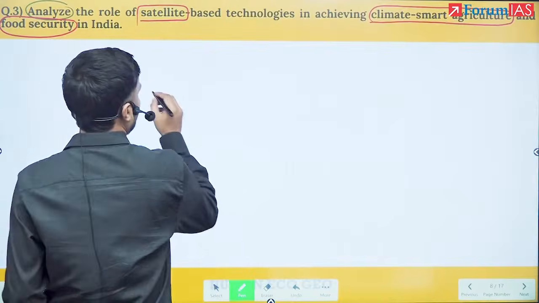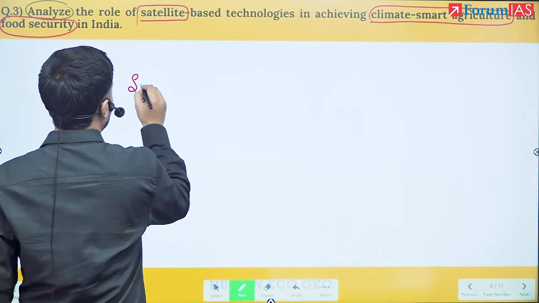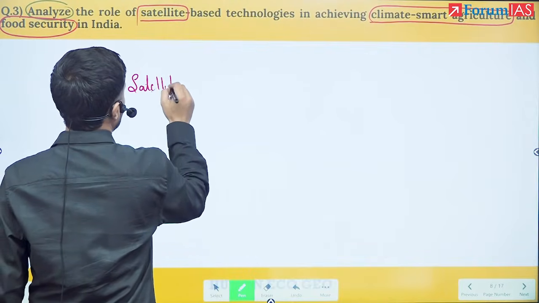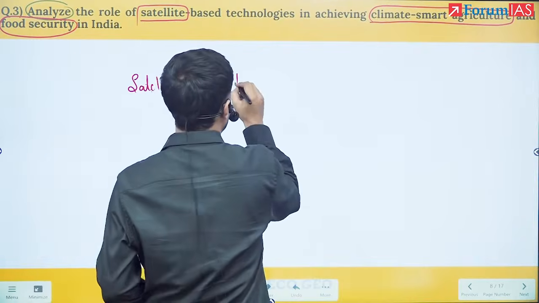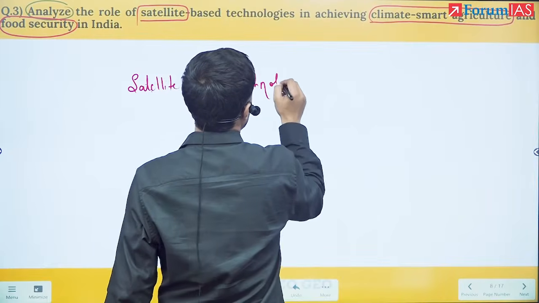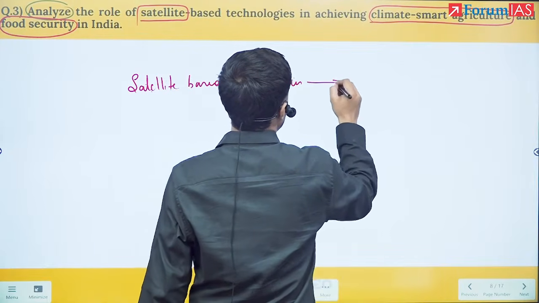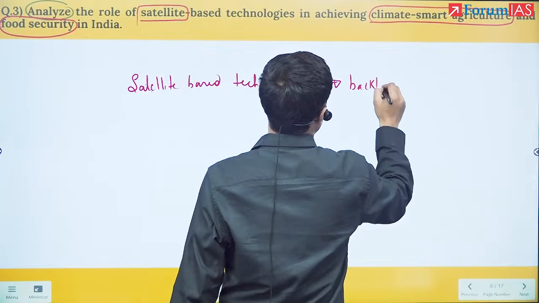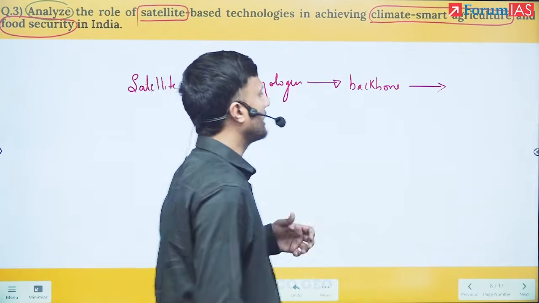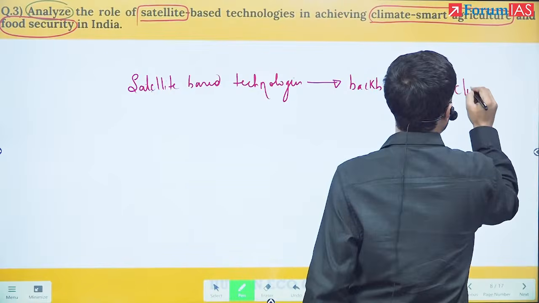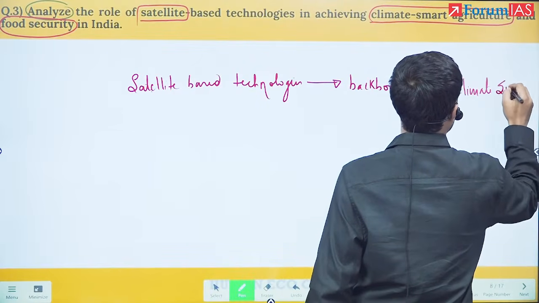So I can simply say satellite-based technologies have become the backbone for achieving climate smart agriculture.